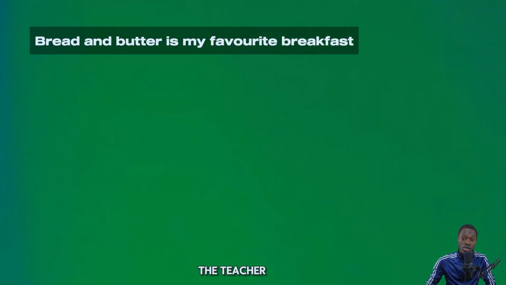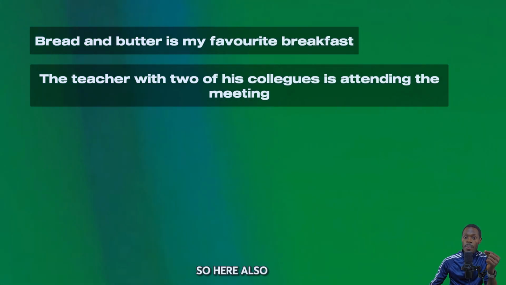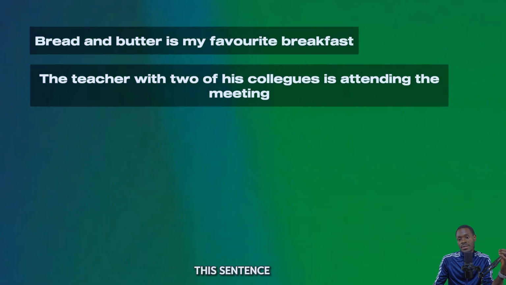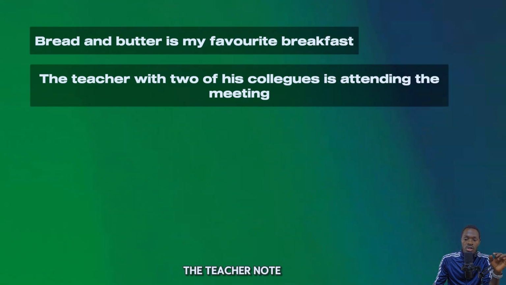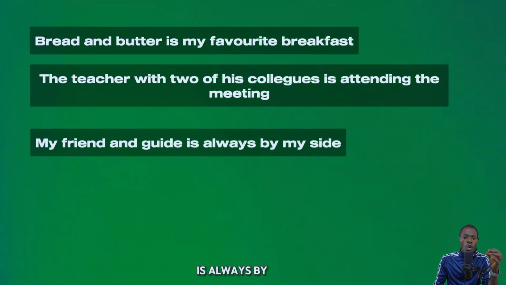Second rule, the teacher with two of his colleagues is attending the meeting. So here also, the teacher is our main subject. We are talking about the teacher. Two of his colleagues, whom he is attending with, are just extra information in this sentence. So our main subject is the teacher, not his colleagues. Second one, my friend and guide is always by my side. When we look at this sentence, my friend and guide is referring to one person. My friend who is also my guide. In this case, we use is, not are.